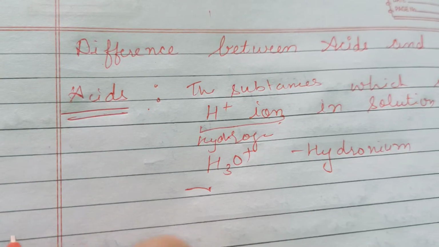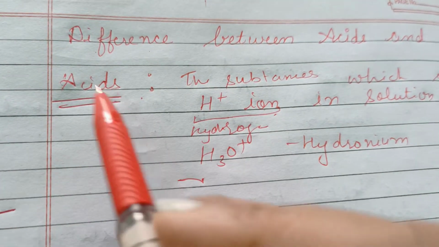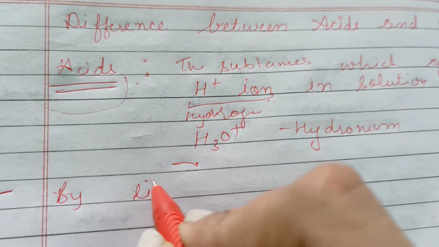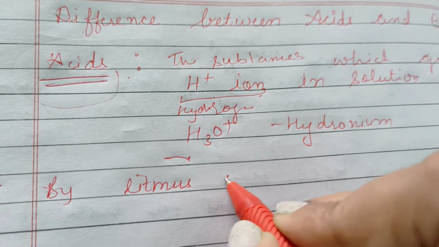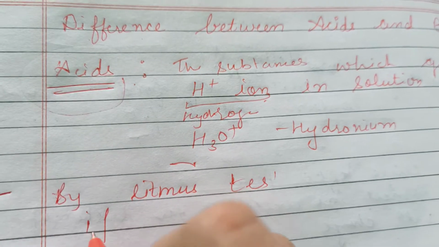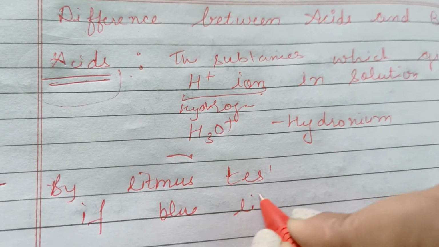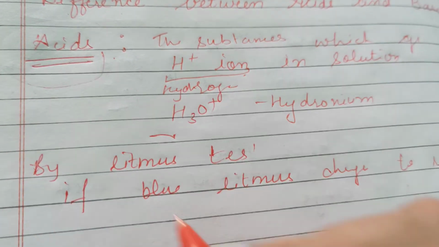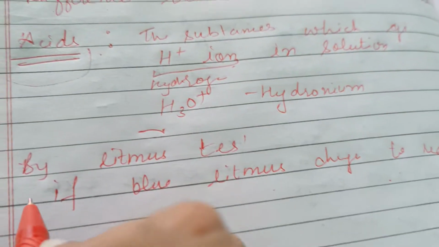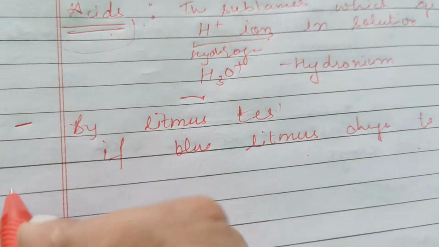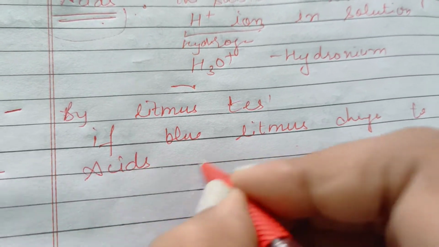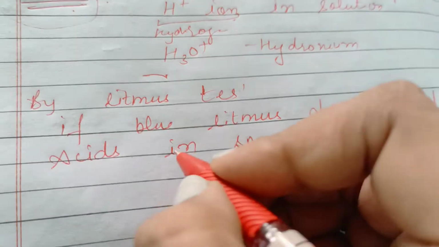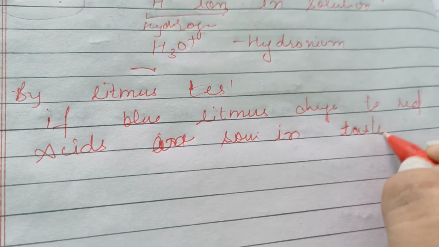The second way by which we can find out whether a particular substance is acid or base is the litmus test. If blue litmus changes to red, then it is an acid. And the third thing is, acids are always sour in taste.